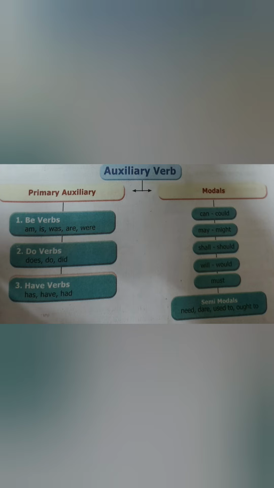Modal auxiliaries are can, the past form is could; may, the past form is might; shall, the past form is should; will, the past form is would; and must. Semi-modals means they act as main verbs as well as auxiliary verbs, modal auxiliaries too. They are need, dare, used to, and ought to.